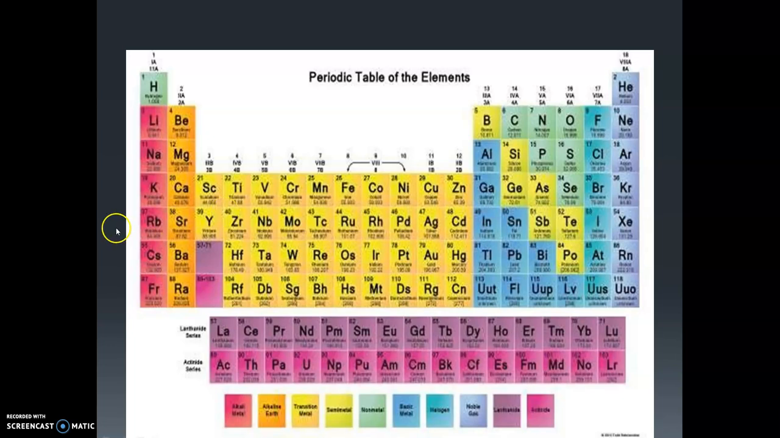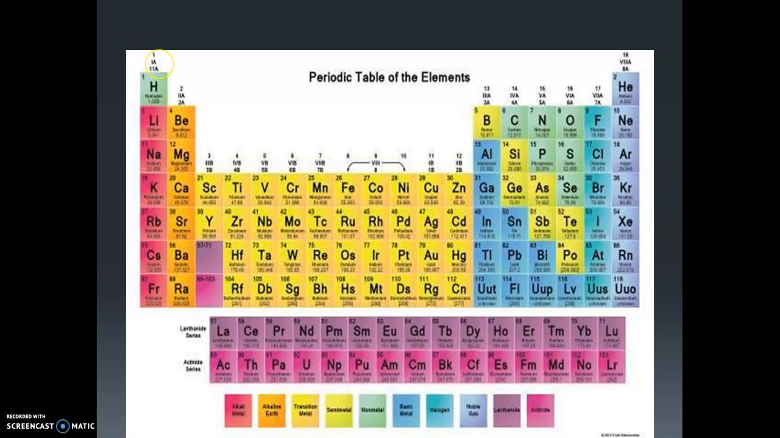And these horizontal rows, for example, the first row contains hydrogen and helium. This is the second row, that is lithium, beryllium, boron, carbon, nitrogen, oxygen, fluorine, and neon. Like this, the horizontal rows are known as periods. If we count, we can identify that there are 7 rows in the periodic table. So there are 18 groups and 7 periods in the modern periodic table.